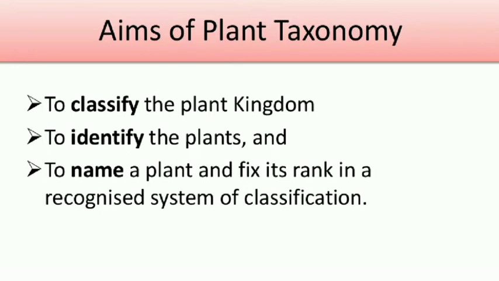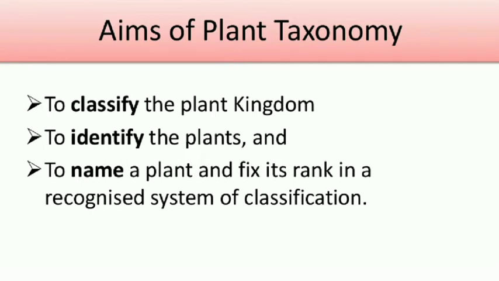After providing a particular name, we have to fix that name in a particular system. There are various systems of classification. As per those systems, we have to fix that plant name into a particular rank, maybe species, genus, family, order, etc. To that rank, we have to fix that name. These are the main aims of plant taxonomy, right.